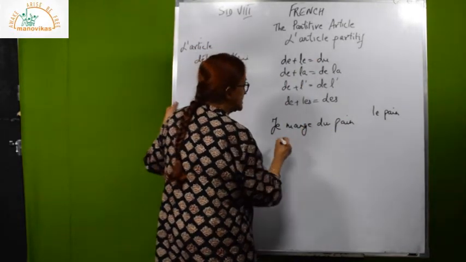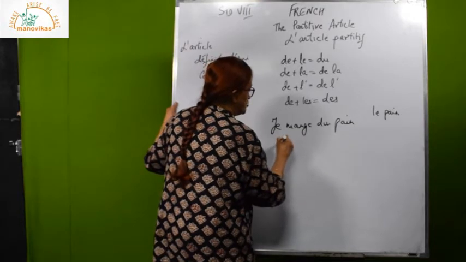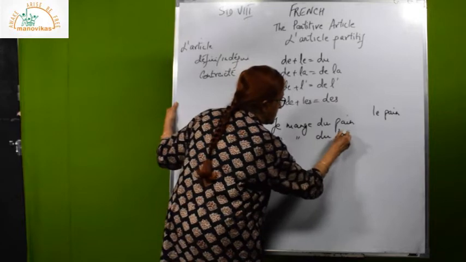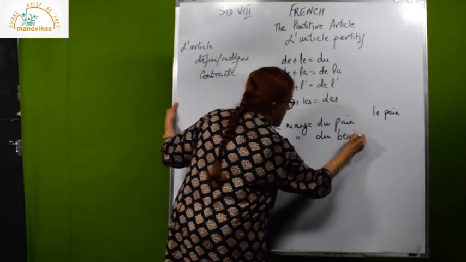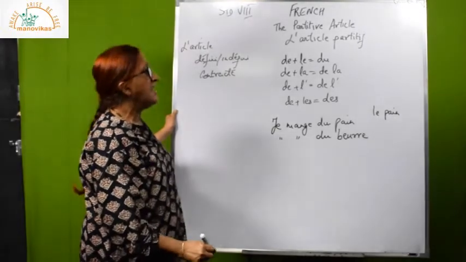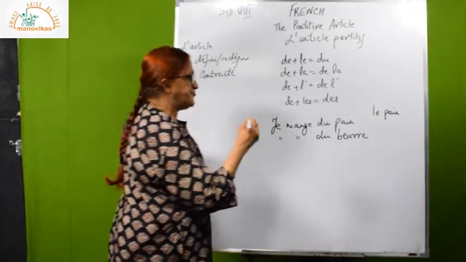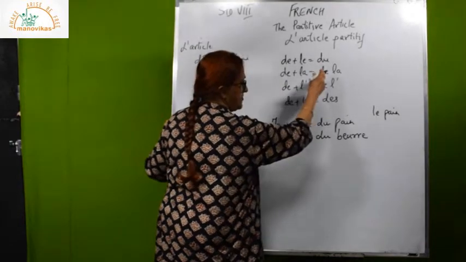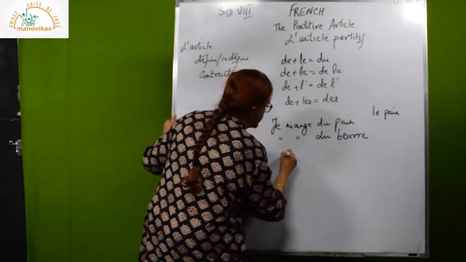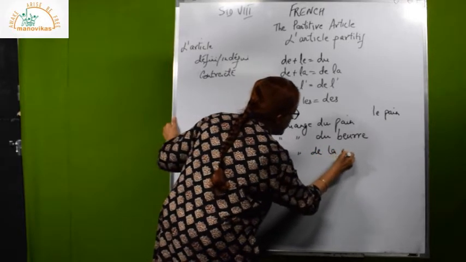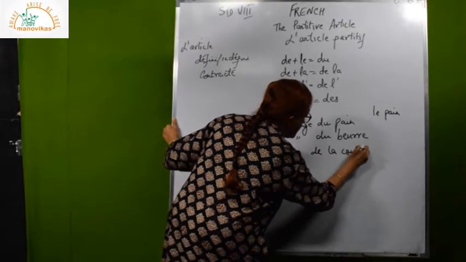I am eating some butter. Same thing. Je mange du beurre. Beurre is butter. Okay? And I am eating some jam. Jam is confiture. But it is la, that is feminine. So I will say je mange de la confiture.